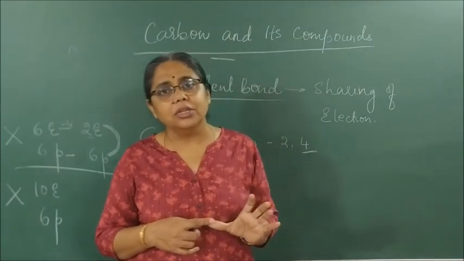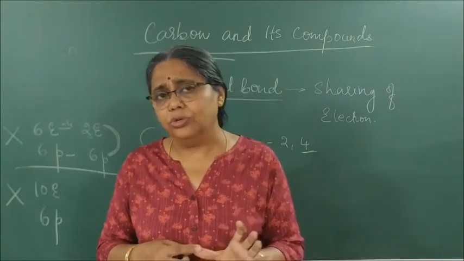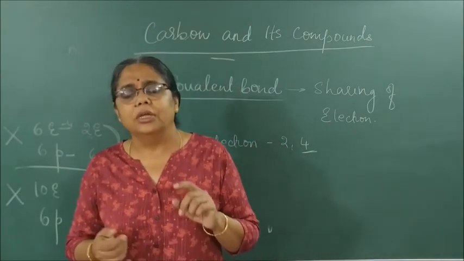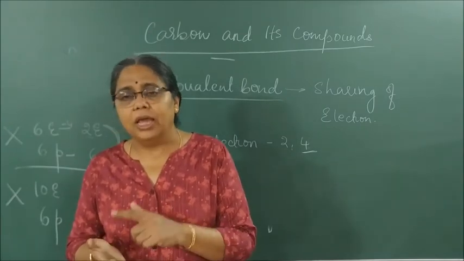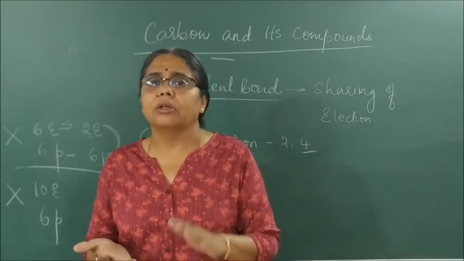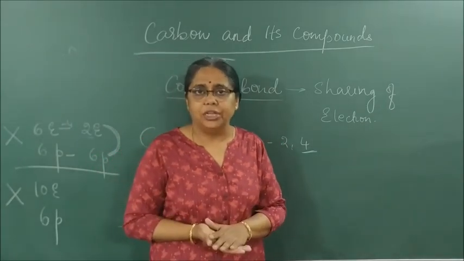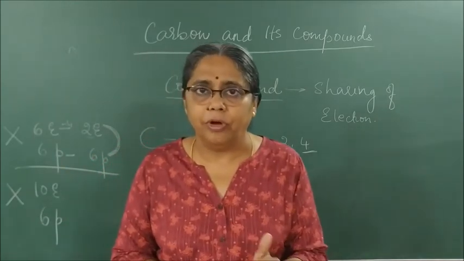It is present in the earth's crust as 0.02%, in the form of coal, petroleum, carbonates and hydrogen carbonates. In the atmosphere it is present as 0.03%, in the form of carbon dioxide.